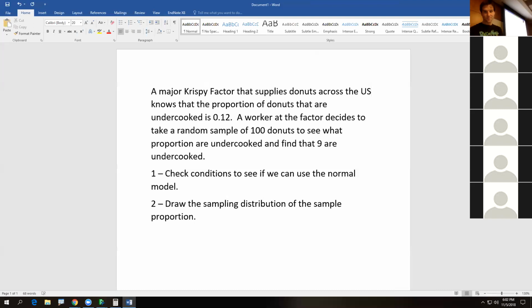So we make lots of donuts, so 100 is less than 10%, yes. 100 donuts is definitely less than 10% of all donuts we make. I'm just trying to add as much context here. The amount of donuts we are sampling is less than 10% of all the donuts.